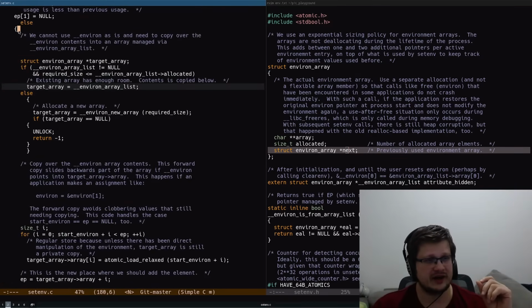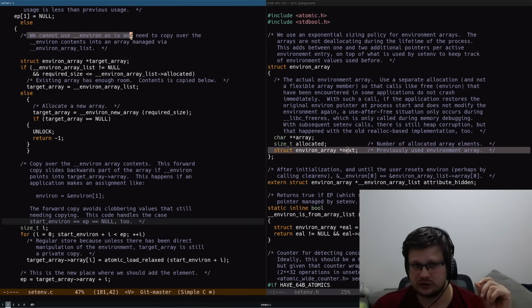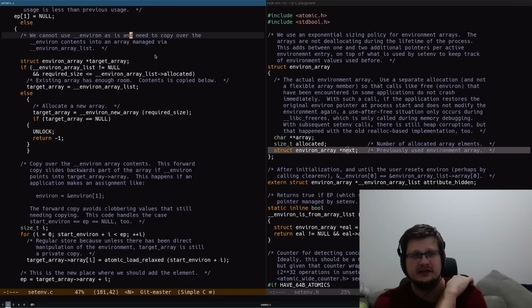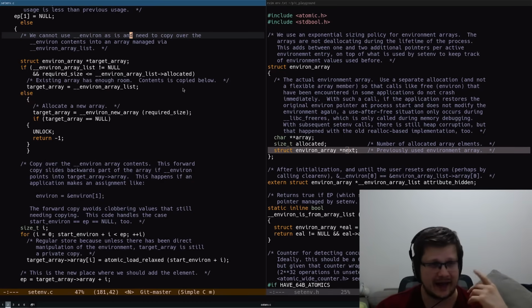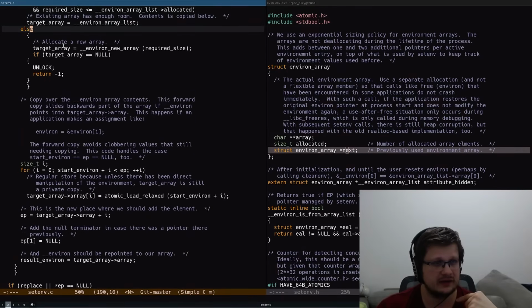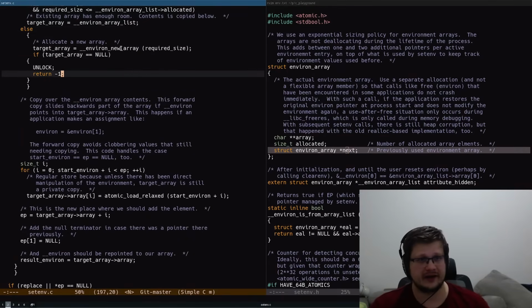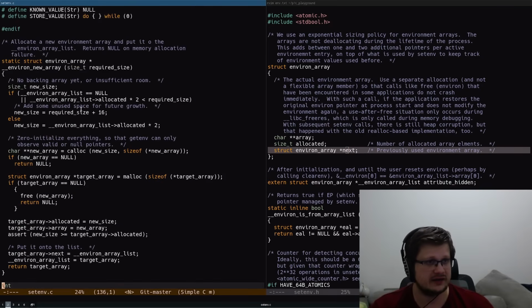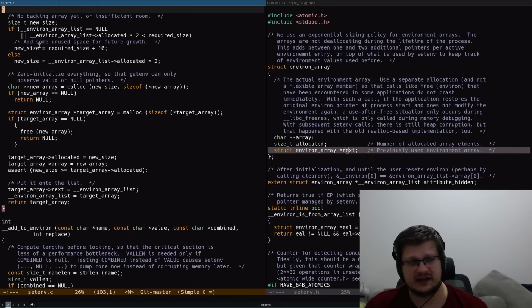The most interesting branch is this one, where we cannot use environ as is and need to copy over all of the contents into a new array. And so what happens here is, existing array has enough room, content is copied below, we don't care about that. Yeah, so here is where we are allocating a new array. There is a helper procedure called environ new array. It is in the same file here above. If you have ever seen a dynamic array in C, you know what it is.